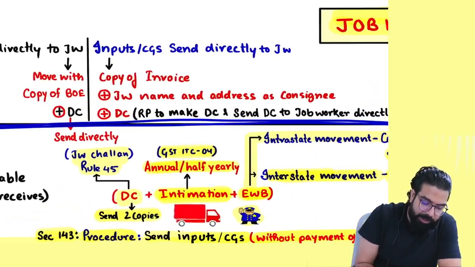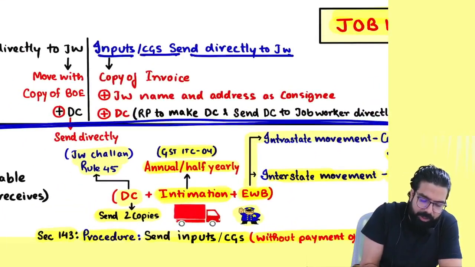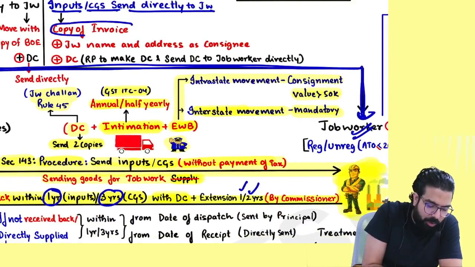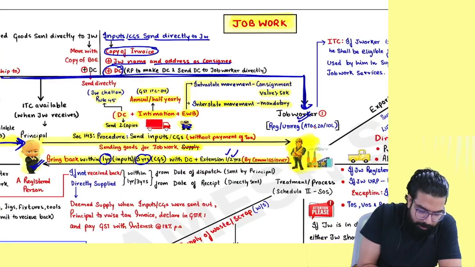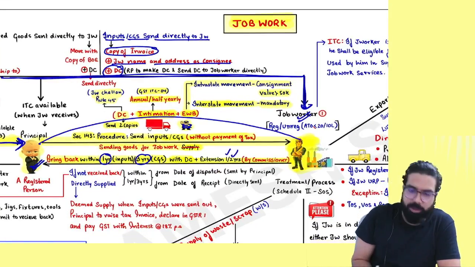Listen, sir, how will it go? When inputs and capital goods are directly sent to the job worker, it will go along with a copy of the invoice. The job worker's name and address will be mentioned as the consignee, and the delivery challan you will make directly and send to the job worker.